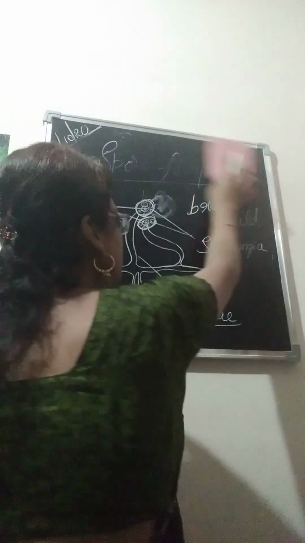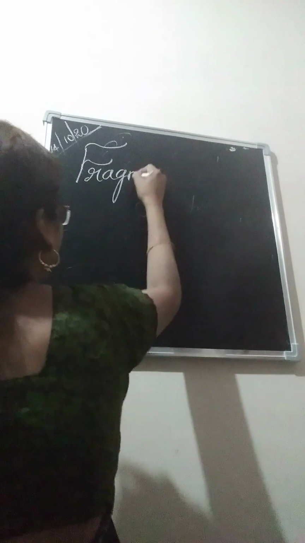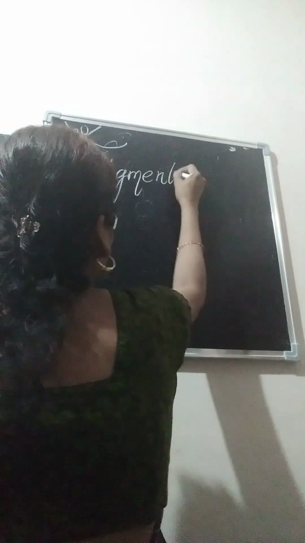Last but not the least, we are going to learn about fragmentation. I said regeneration is also an exceptional case. So what is fragmentation?